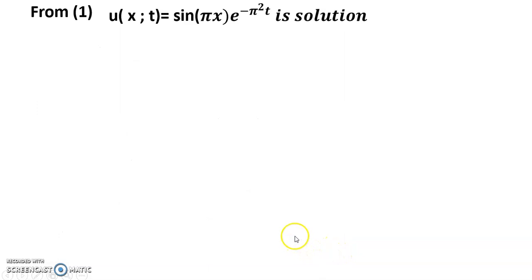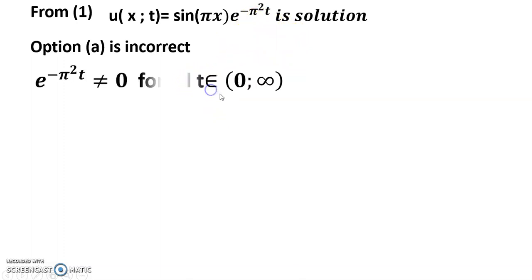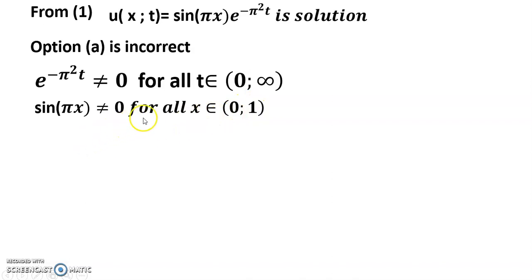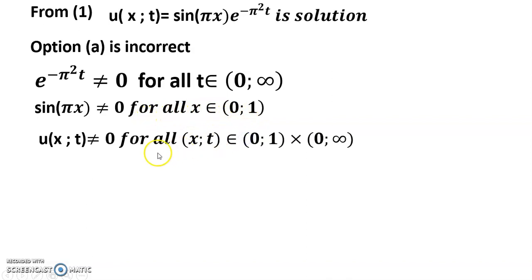Now friends, from this, u(x, t) = sin(πx) e^(-π² t) is the solution, and option A is incorrect because e^(-π² t) does not equal 0 for all t in (0, ∞), and sin(πx) does not equal 0 for all x in (0, 1), so u(x, t) does not equal 0 for all (x, t) in (0, 1) × (0, ∞). Okay friends, I hope it is clear.